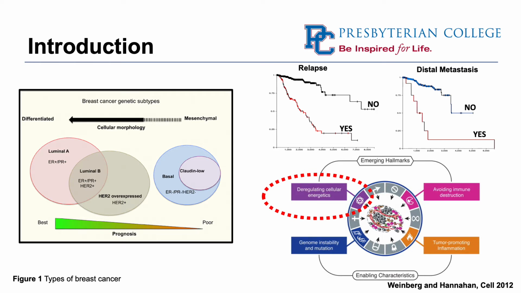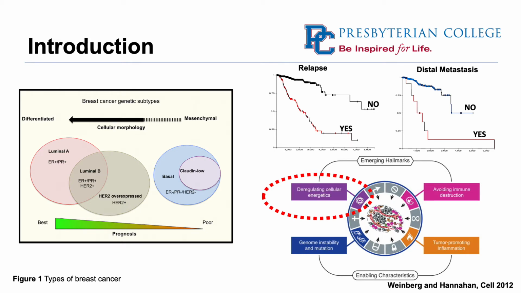So in the upper right of the slide, you can see 2 graphs that demonstrate the rates of breast cancer relapse and metastasis in them. There is generally a high level of no relapse or metastasis in breast cancer. However, those yes lines you can see are mainly known to be those basal breast cancer cases, which do not have the ability to necessarily be therapeutically targeted for those receptors, which they do not contain.